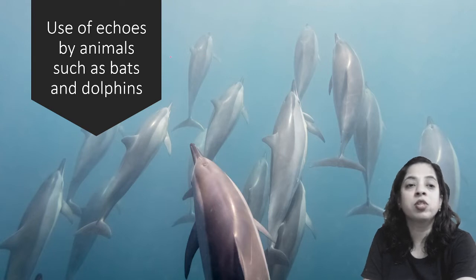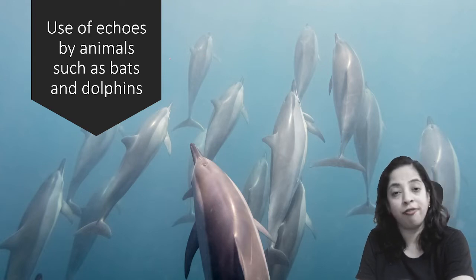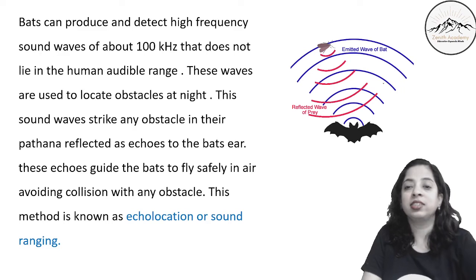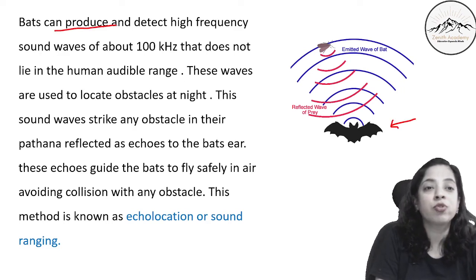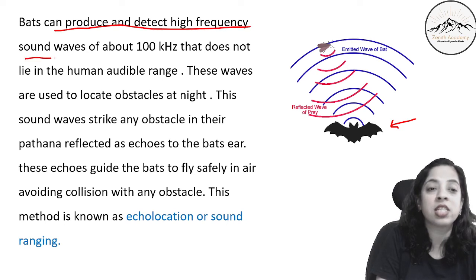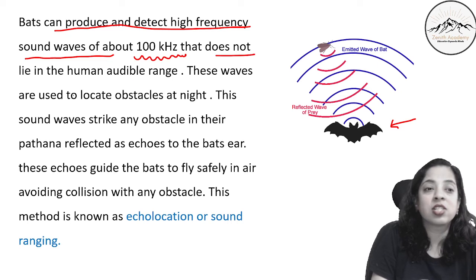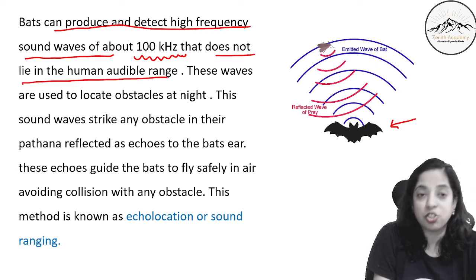Now use of echoes by animals such as bats and dolphins. So see here, this is a bat. You know what are bats, right? Bats can produce and detect high frequency sound waves of about 100 kilohertz that does not lie in the human audible range.